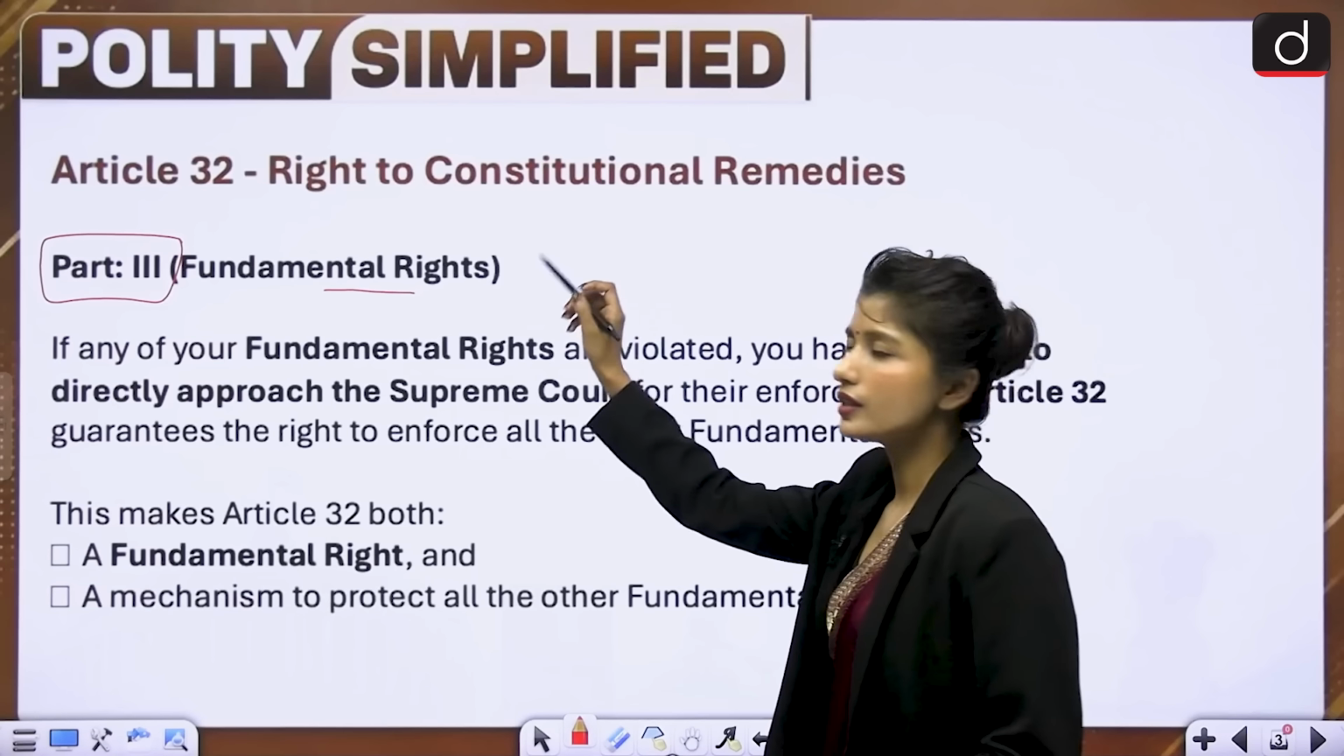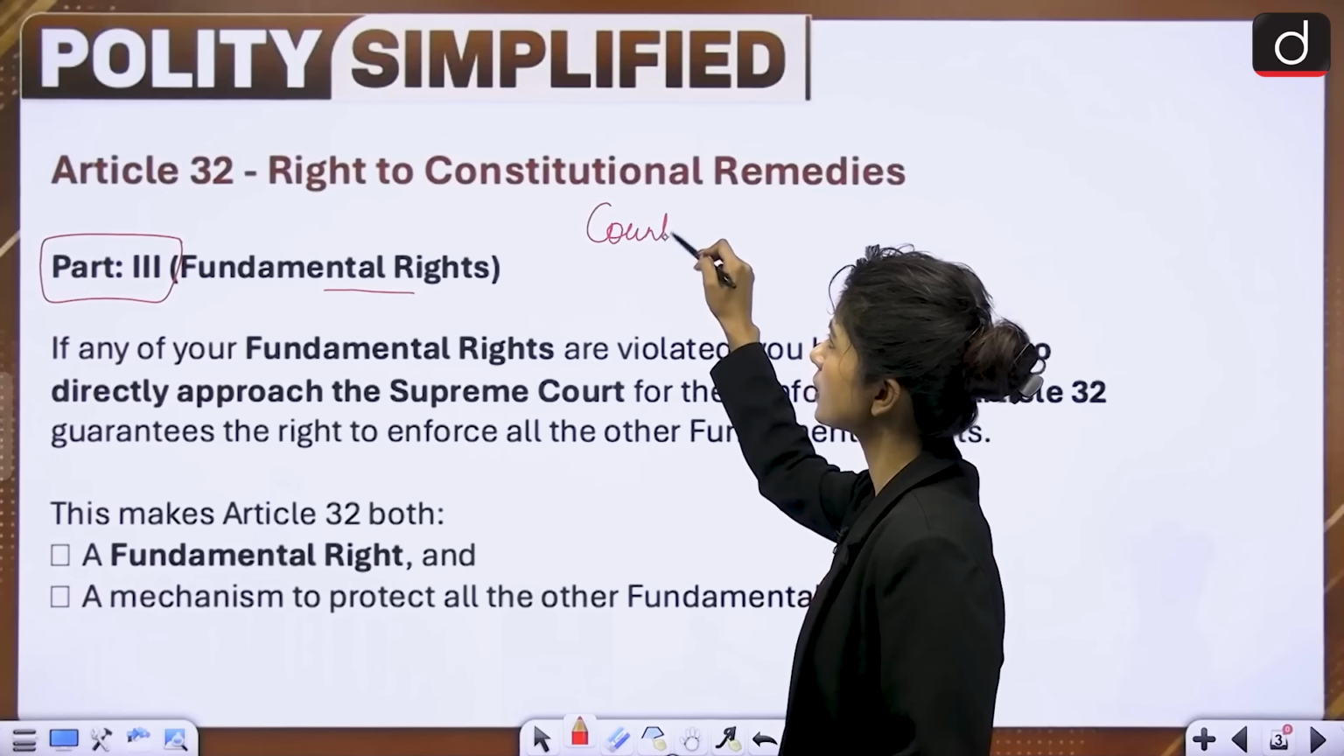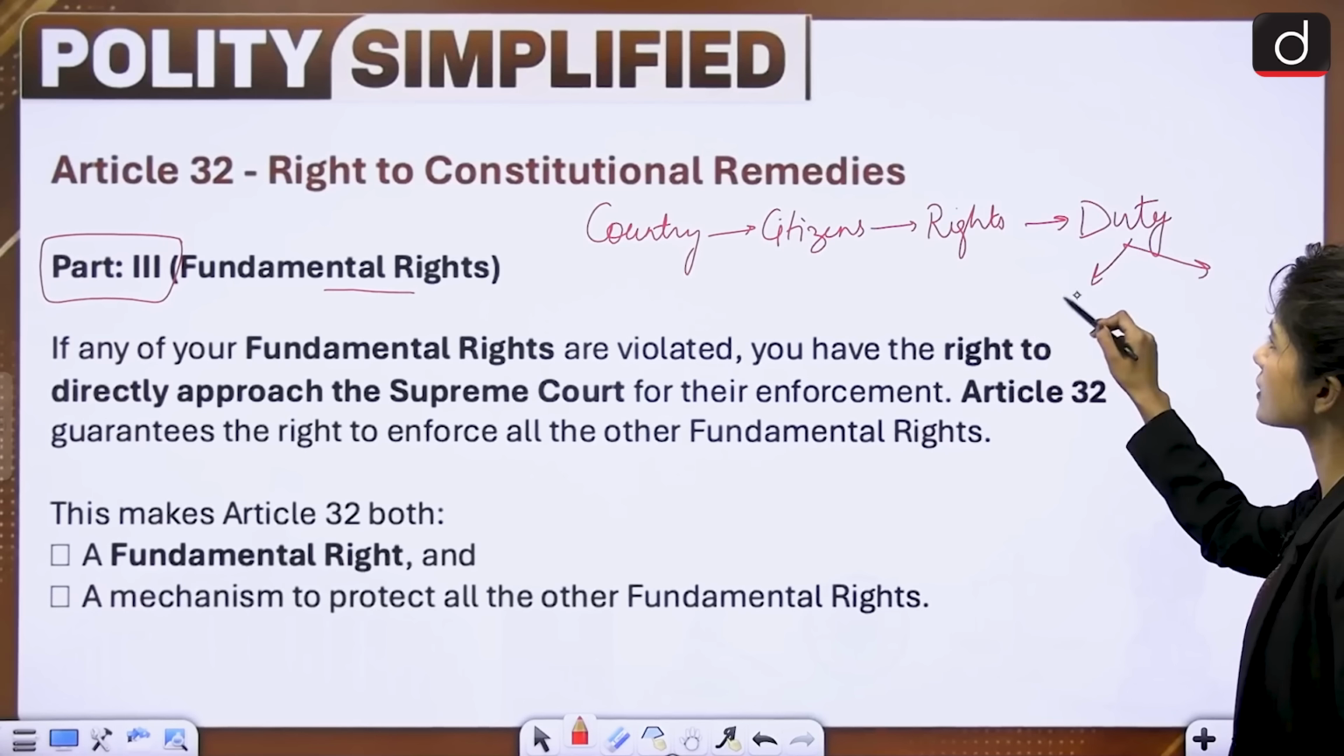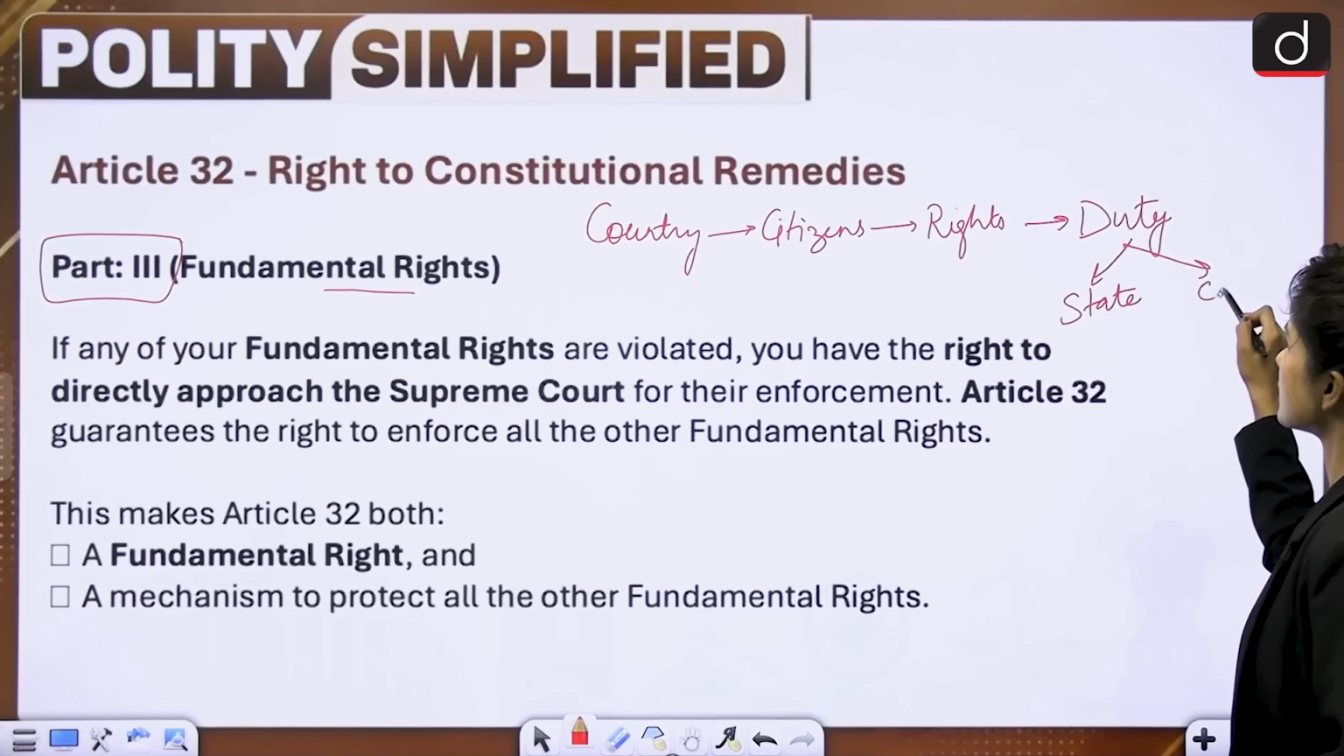So we can start with country, because we are talking about a country. Country has citizens. Citizens have rights. And because we have given them rights, they also have to perform some duties. Right? And these duties are for state as well as citizens. By this, you can remember at least some of the provisions. So for country, what is included in country? Union and its territory. The union and its territory is included in country. This is part 1 of the Constitution.